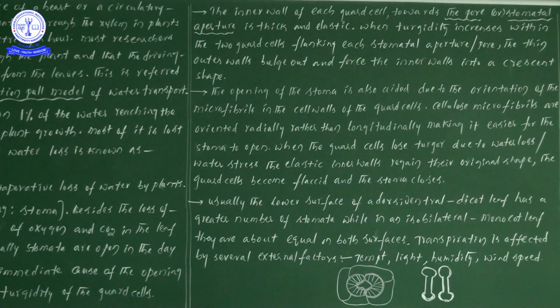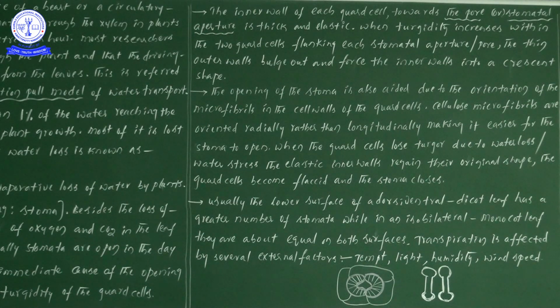Usually the lower surface of a dorsiventral leaf, or dicot leaf, has a greater number of stomata, while in an isobilateral leaf, that is a monocot leaf, sometimes the question may be asked indirectly as dorsiventral leaf, and instead of monocot leaf, as isobilateral leaf.